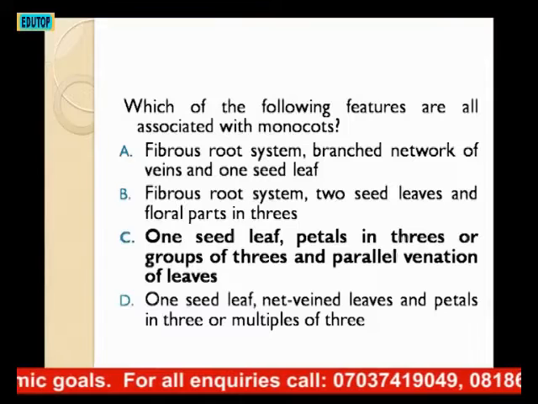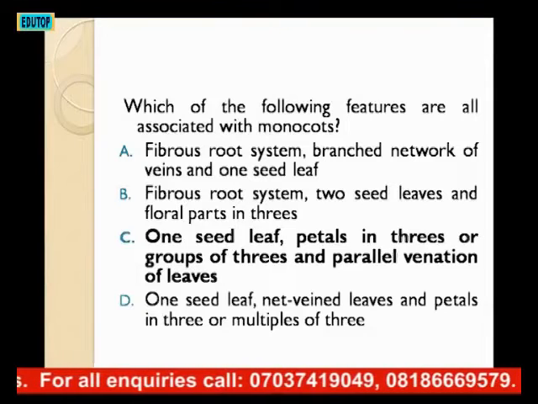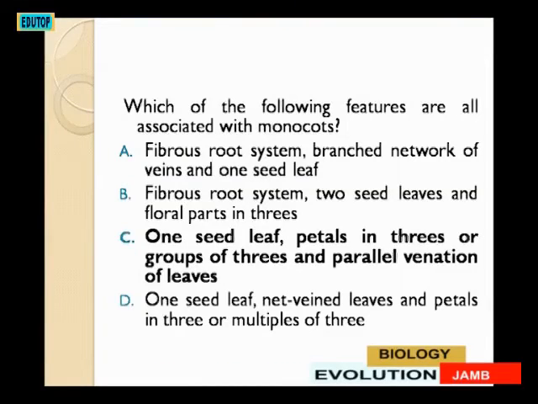Then, which of the following features are all associated with monocots? A. Fibrous root system, branched network of veins and one seed leaf. B. Fibrous root system, two seed leaves and floral parts in threes. C. One seed leaf, petals in threes or multiples of three and parallel venation. D. One seed leaf, net-veined leaves and petals in threes or multiples of three.